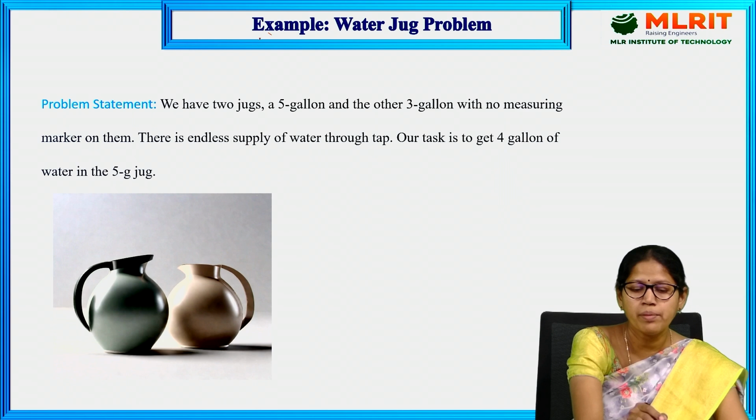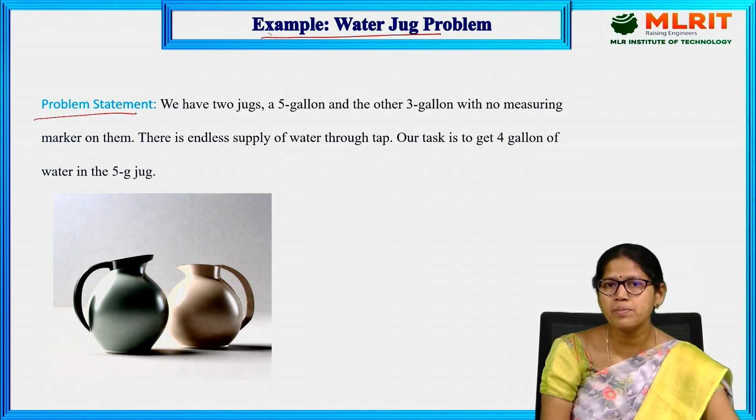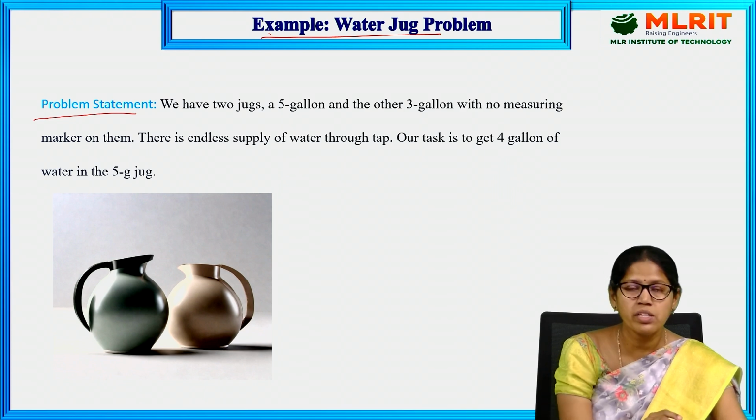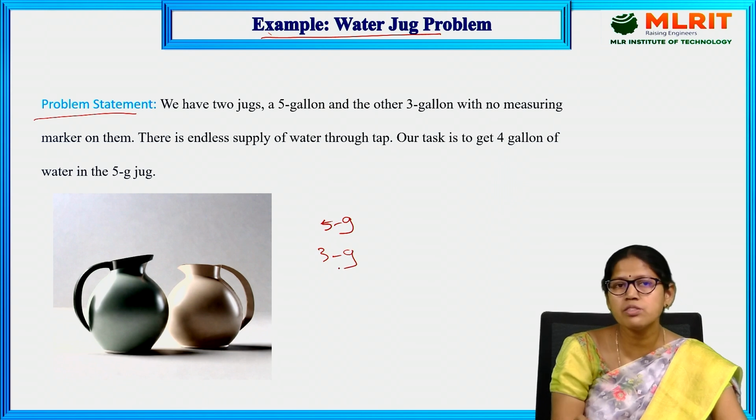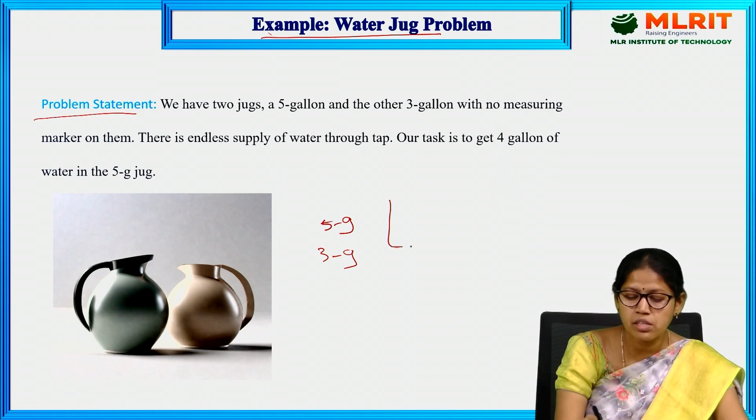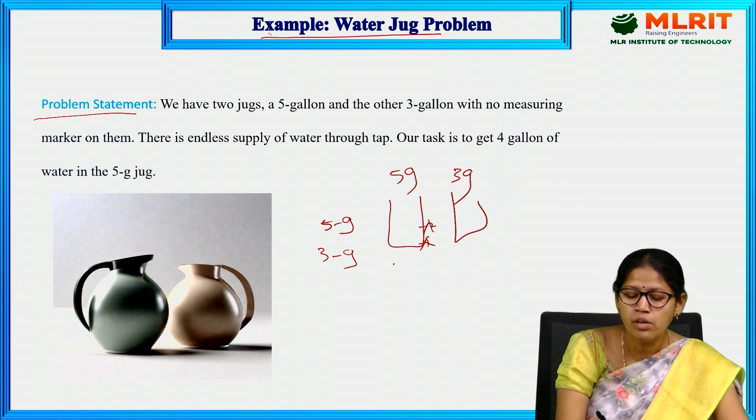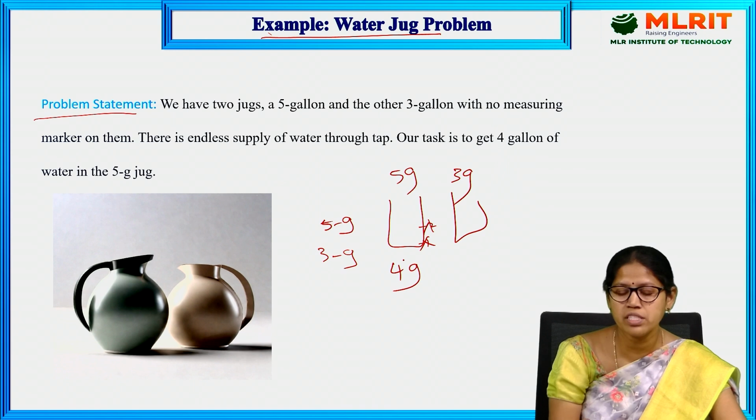Let's see an example problem, that is the water jug problem. The problem statement is there are two jugs. One is a 5G jug, 5 gallon, and another one is a 3G jug. There is no mark on the jugs, like 1G, 2G, but we need to fill 4G of water into the 5G jug.